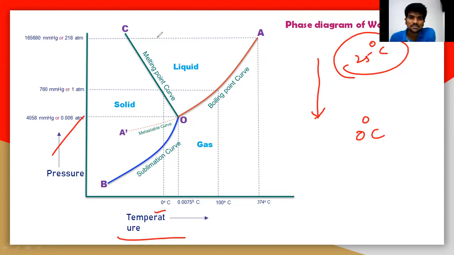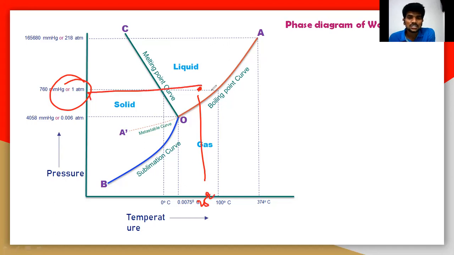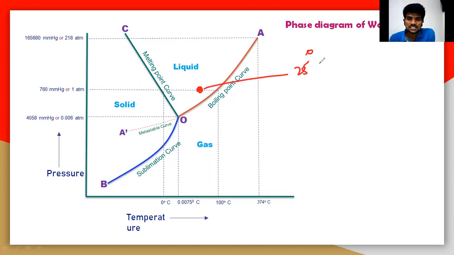So this is 0 degrees, and here 0.0075, and this is 100 degrees. So 25 degrees is in between. Let us take 25 degrees Celsius here, and the pressure which is 1 atmospheric pressure. So I will give you a simple example. This is 25 degrees Celsius, the temperature, and the pressure is 1 atmospheric pressure.